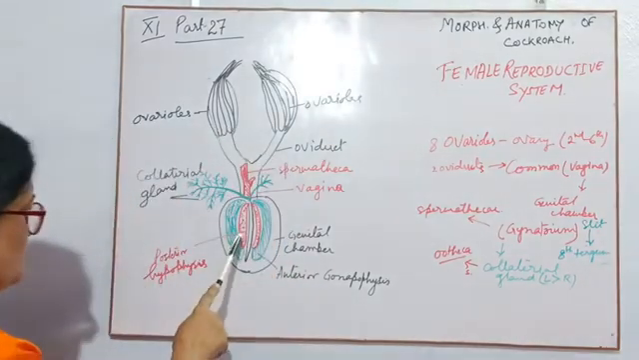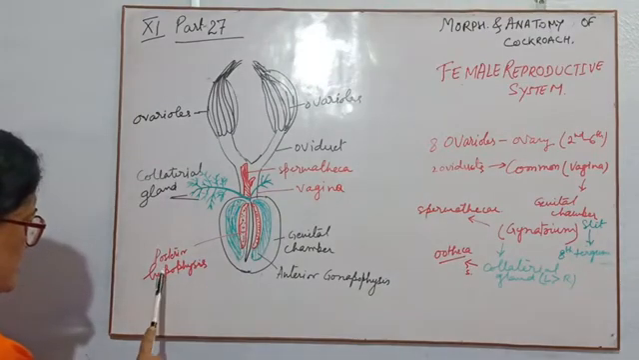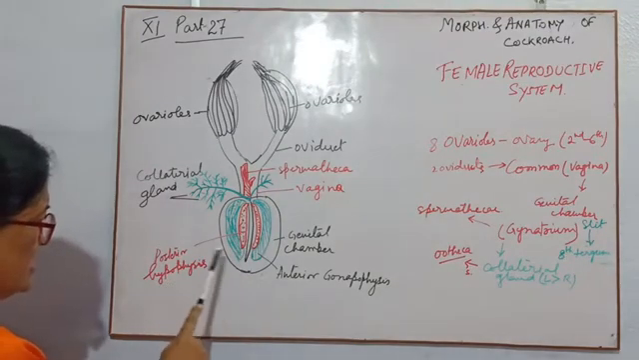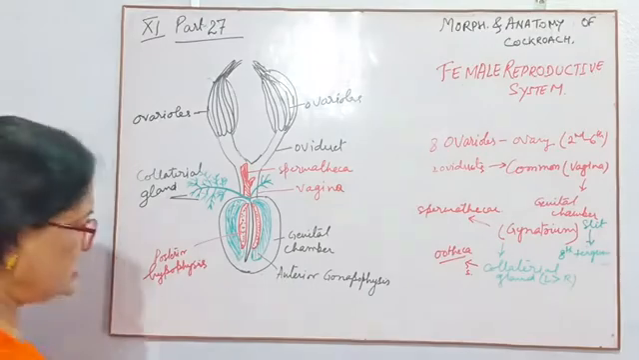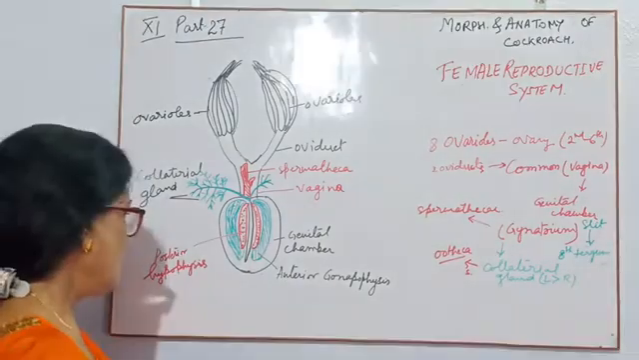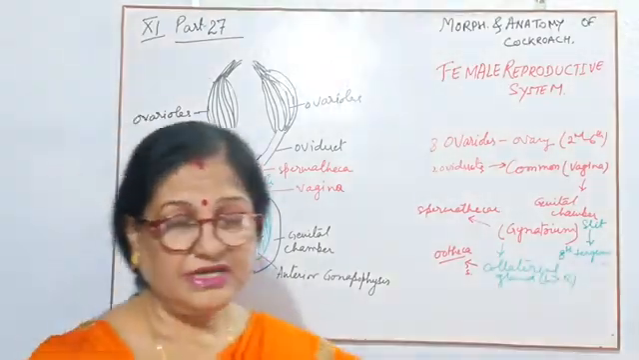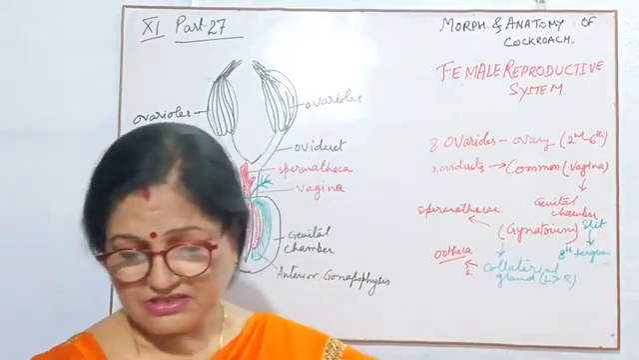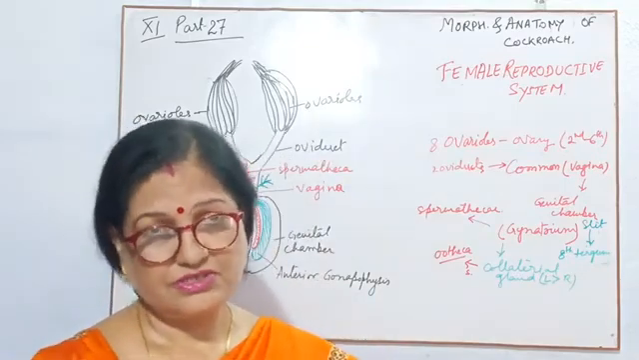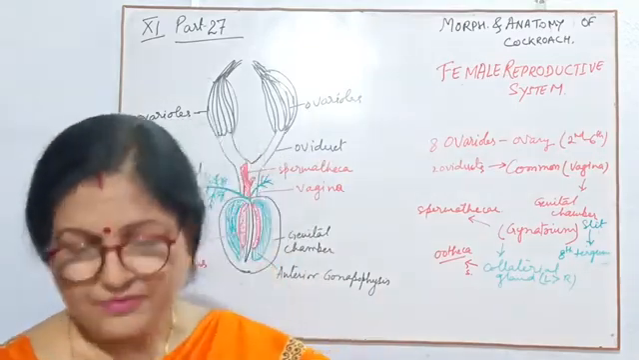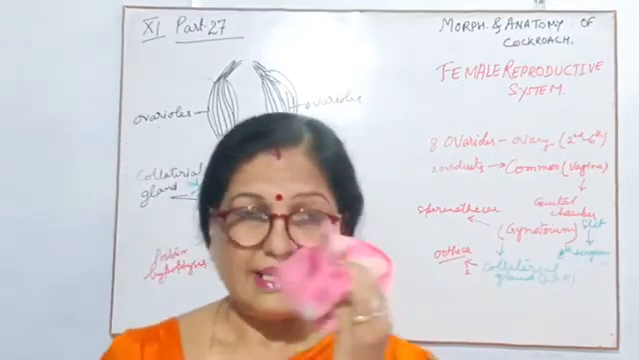So there are two parts. One is in red color, it is the posterior gonapophysis, and the green color is the anterior gonapophysis. The anterior one is quite bigger than the posterior one. So these two gonapophyses will cover that slit